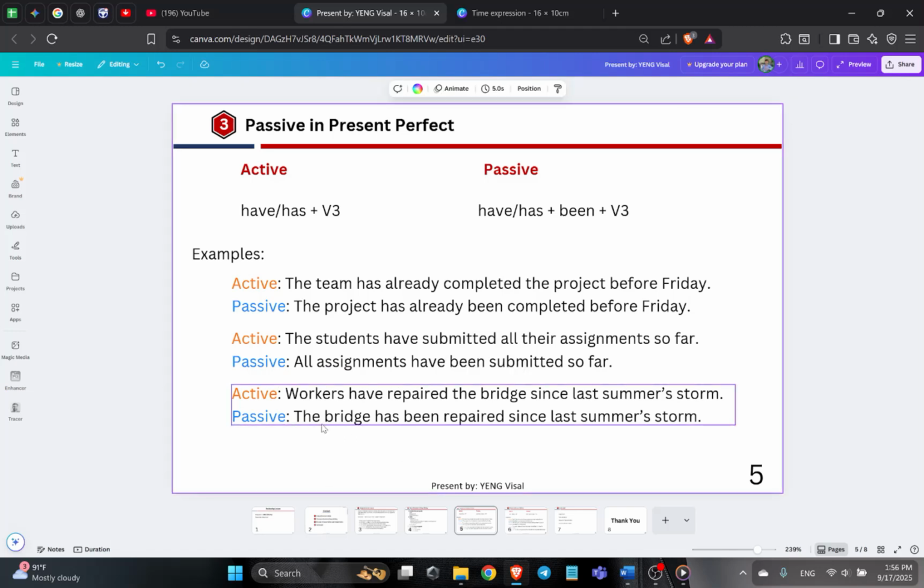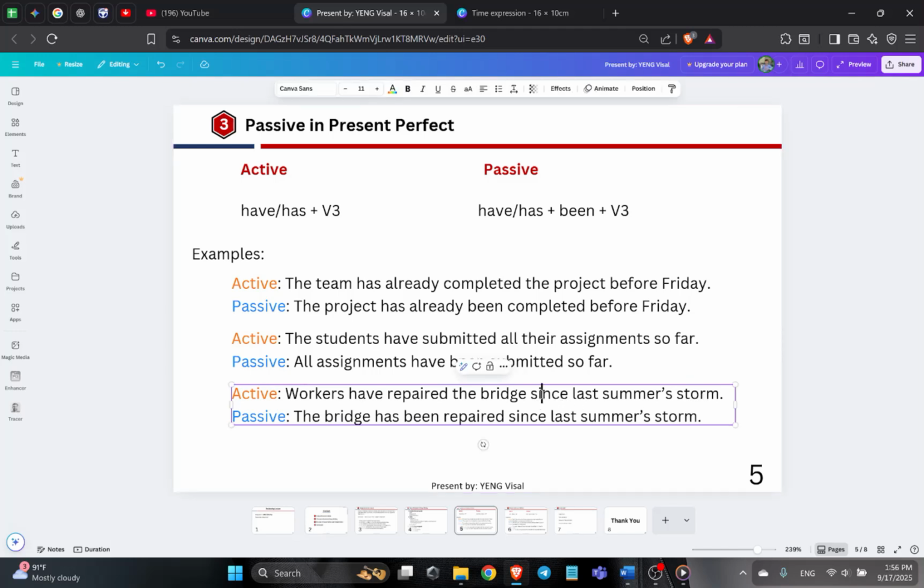And the third example, workers have repaired the bridge since last summer storm. Here the time expression is since last summer storm. When we see the verb in here, we can identify, oh, this is the present perfect. So when we want to change to the passive, we just apply the structure. The object here is the bridge, so we move it to the front, and then we identify the verb.